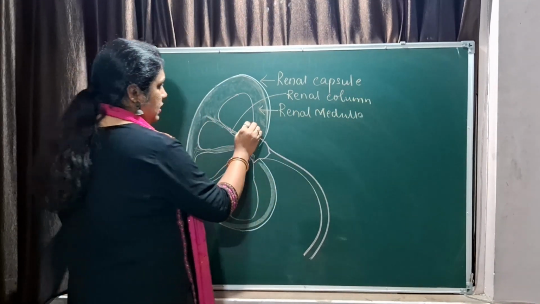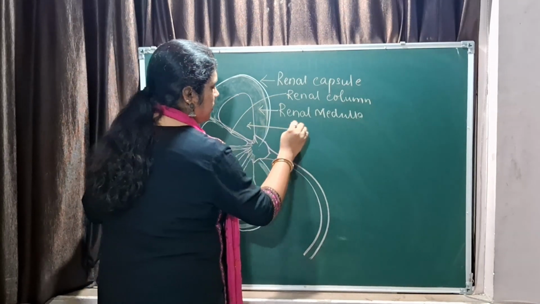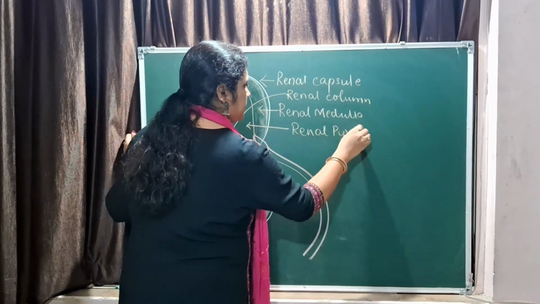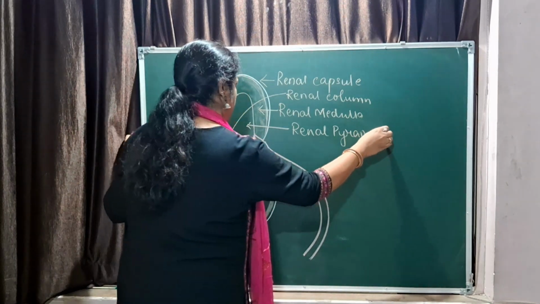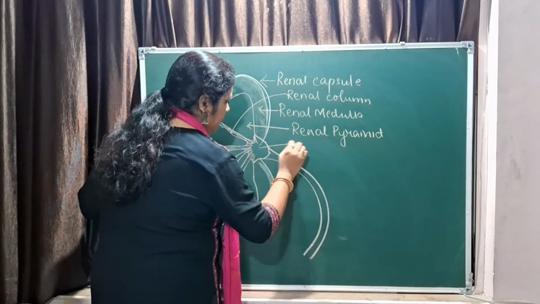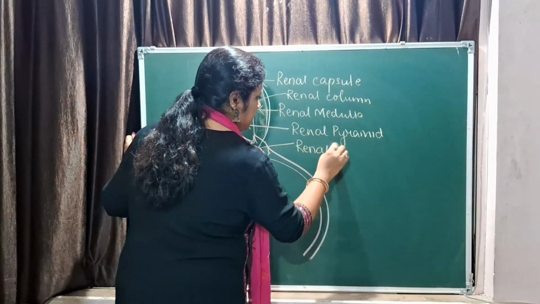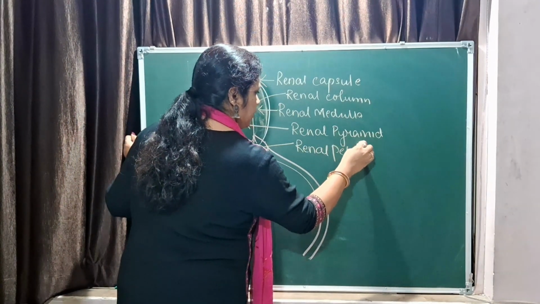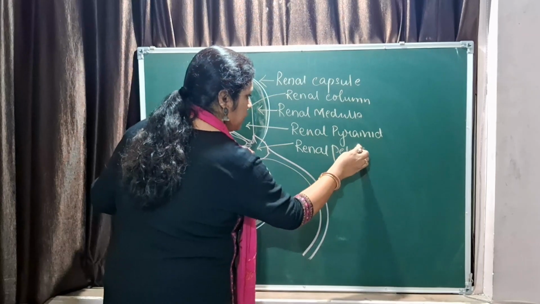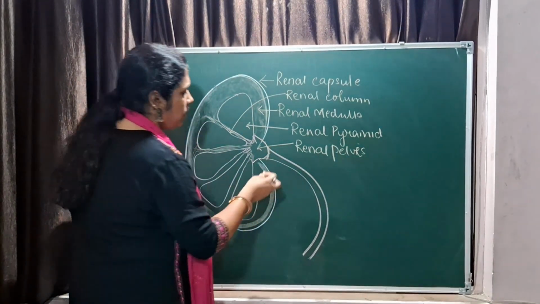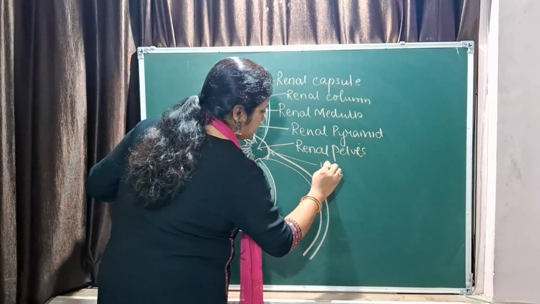This is the renal pyramid. Here you have the renal pelvis. The place where the ureter is joined and all, that is called the hilum.